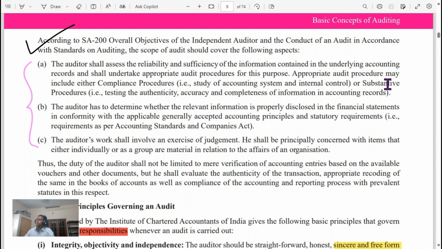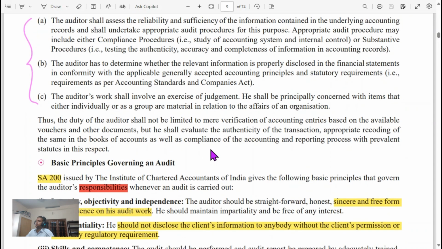Appropriate audit procedures may include either compliance procedures, that is, study of the accounting system and internal control, or substantive procedures, that is, testing the authenticity, accuracy, and completeness of information in the accounting records. The auditor has to determine whether the relevant information is properly disclosed in the financial statements in conformity with the applicable generally accepted accounting principles and statutory requirements, that is, requirements as per accounting standards and the Companies Act.